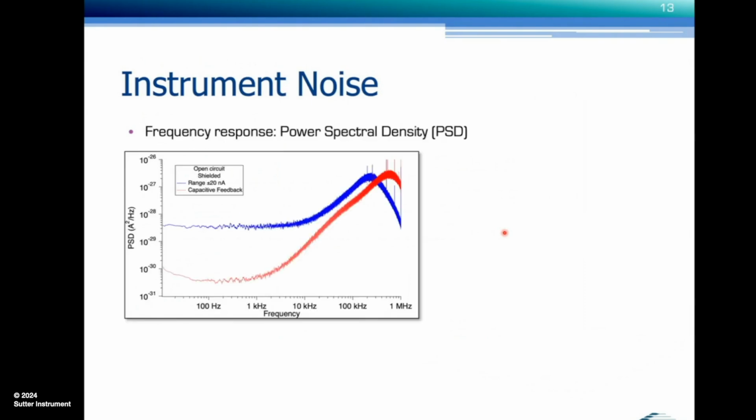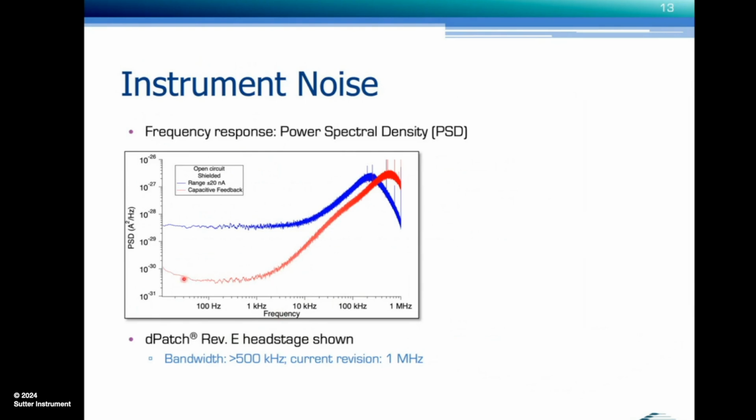So looking at the frequency response of an amplifier system, in this case, this is a D-patch. That's the same D-patch that I showed a picture of earlier. It has a total of 3 feedback ranges. 2 are shown here. This is the resistive range, in blue the 500 megohm feedback resistor, and this is the capacitive range with the feedback capacitor.